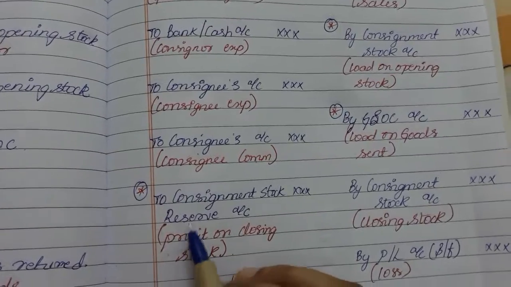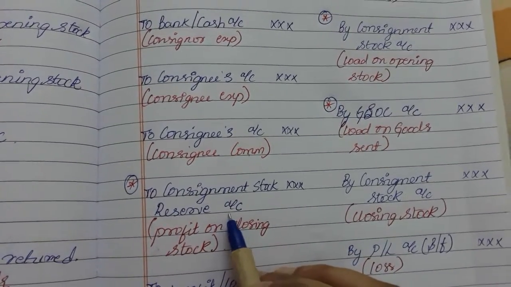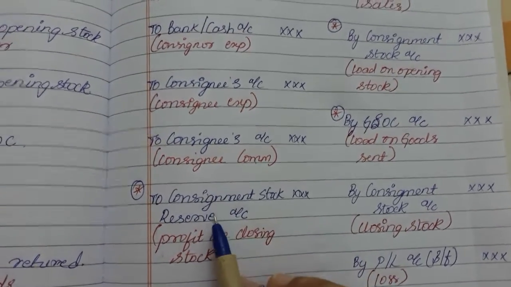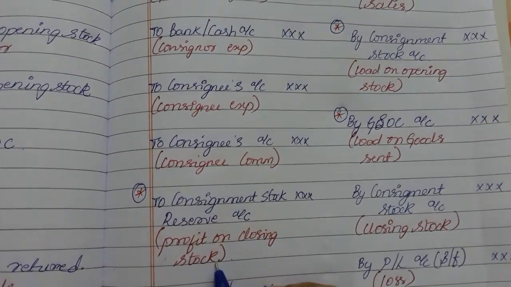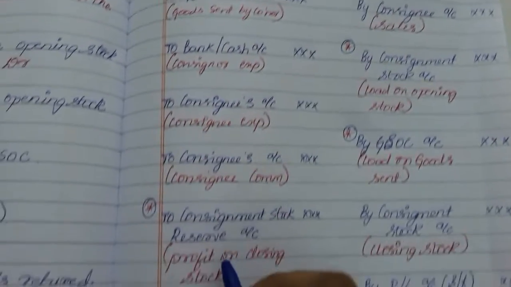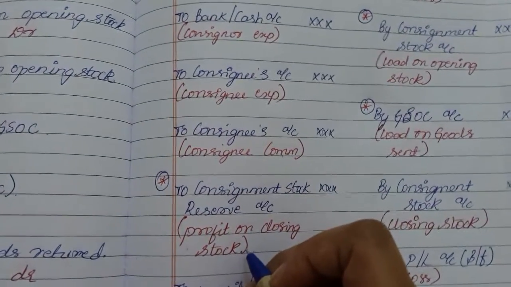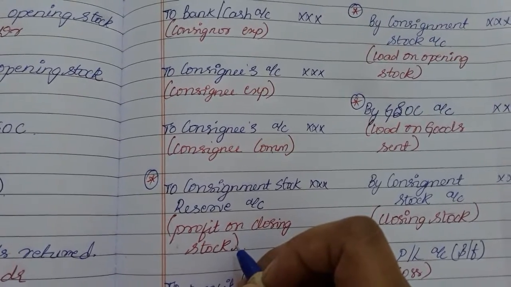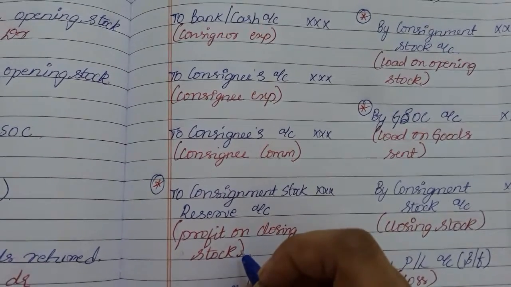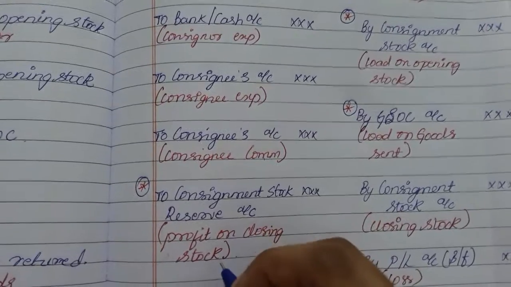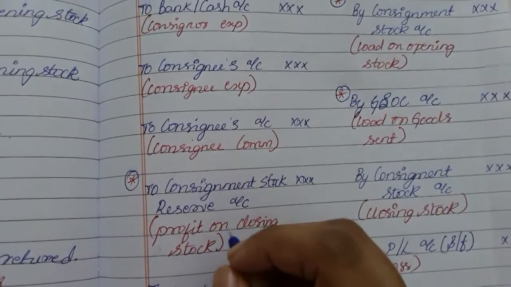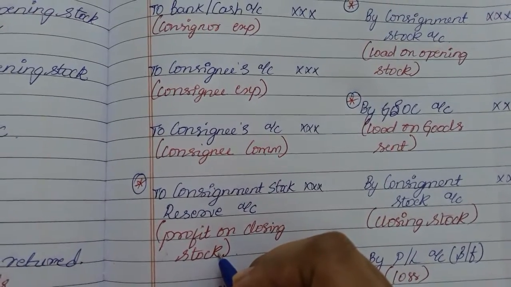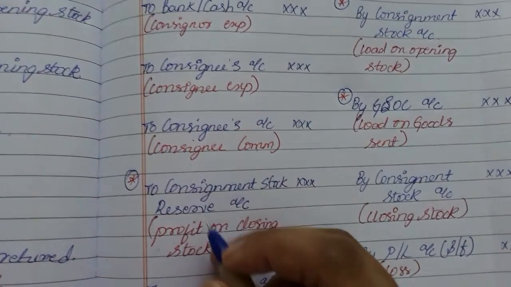Next, coming on to consignment stock reserve account. Why are we passing this entry over here? That is profit on closing stock. As I said, this is the 4th entry you have been preparing, right? For example, 1000 rupees is the value of closing stock. In that closing stock the profit will be included, for example, 100 rupees.